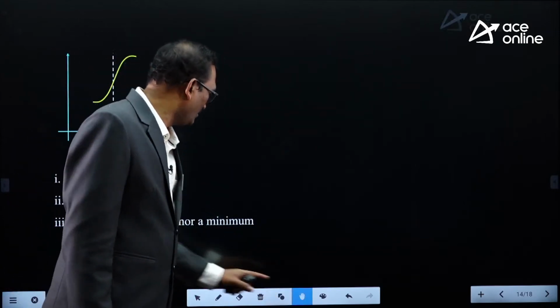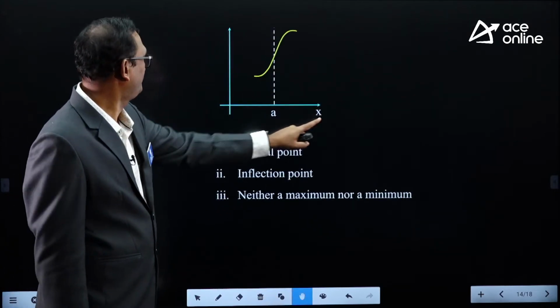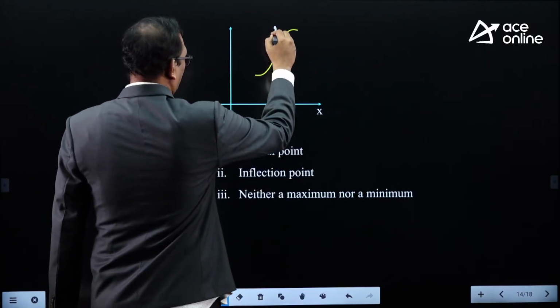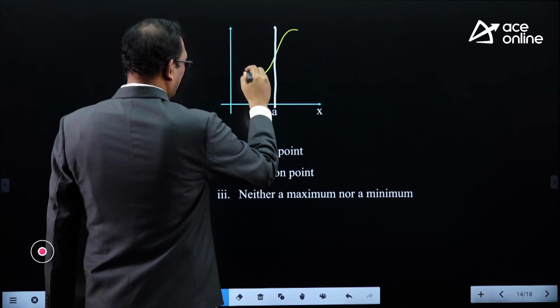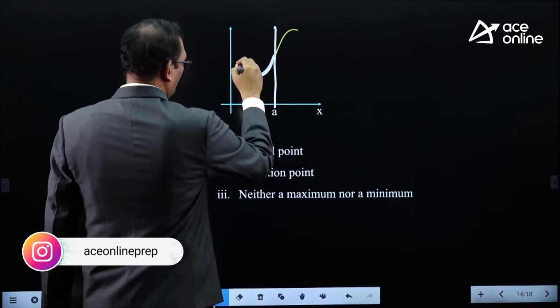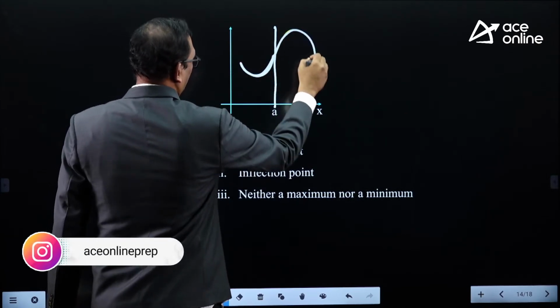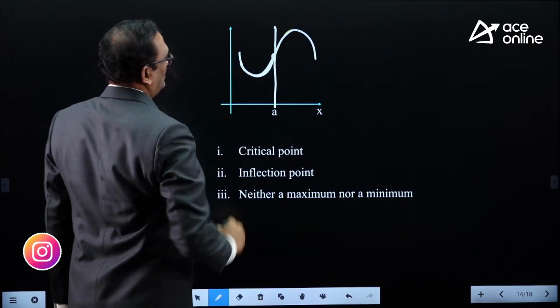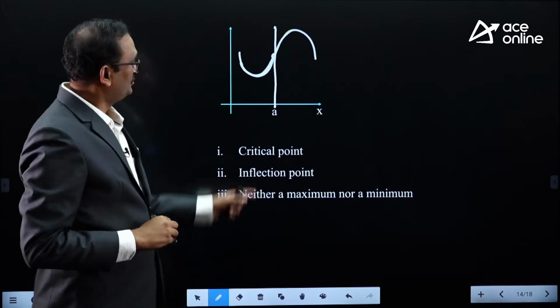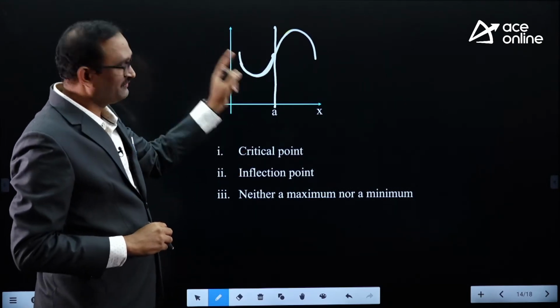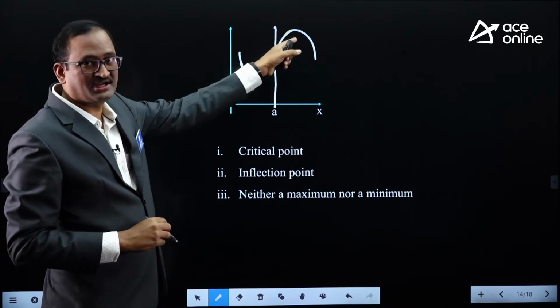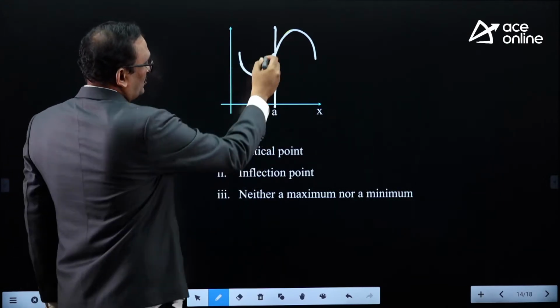And similarly, look at this. This is a tangent, this is the curve, you observe. First of all, you observe this is the y-axis, and this is a tangent drawn to the curve at this particular point.